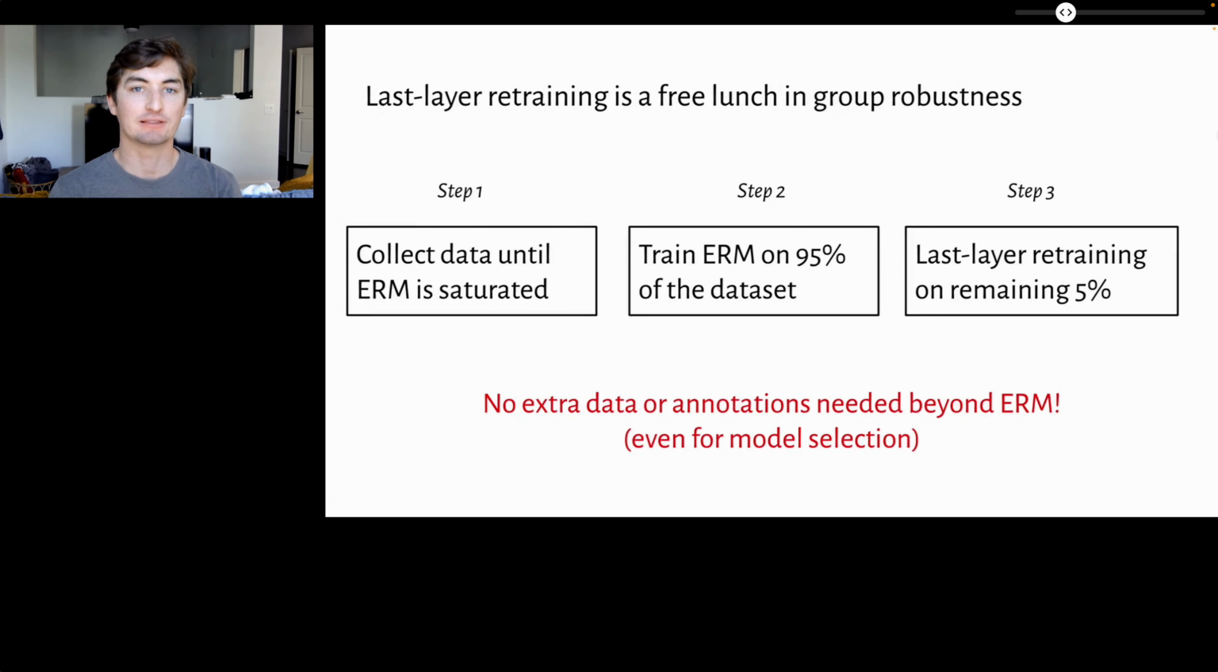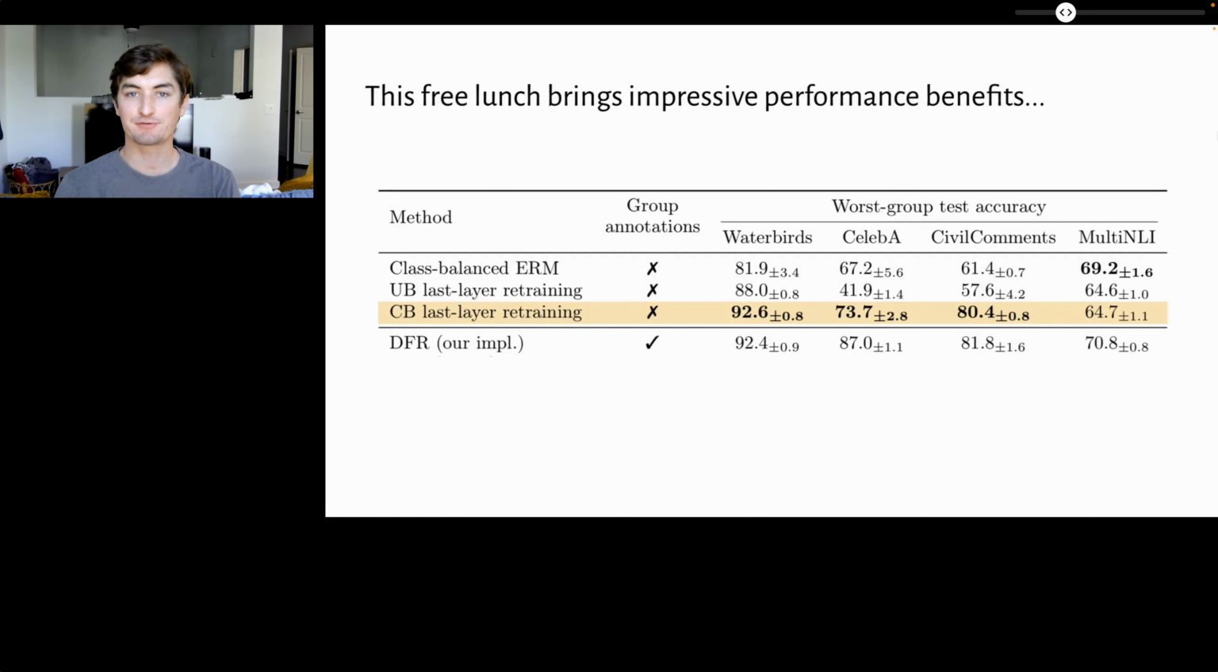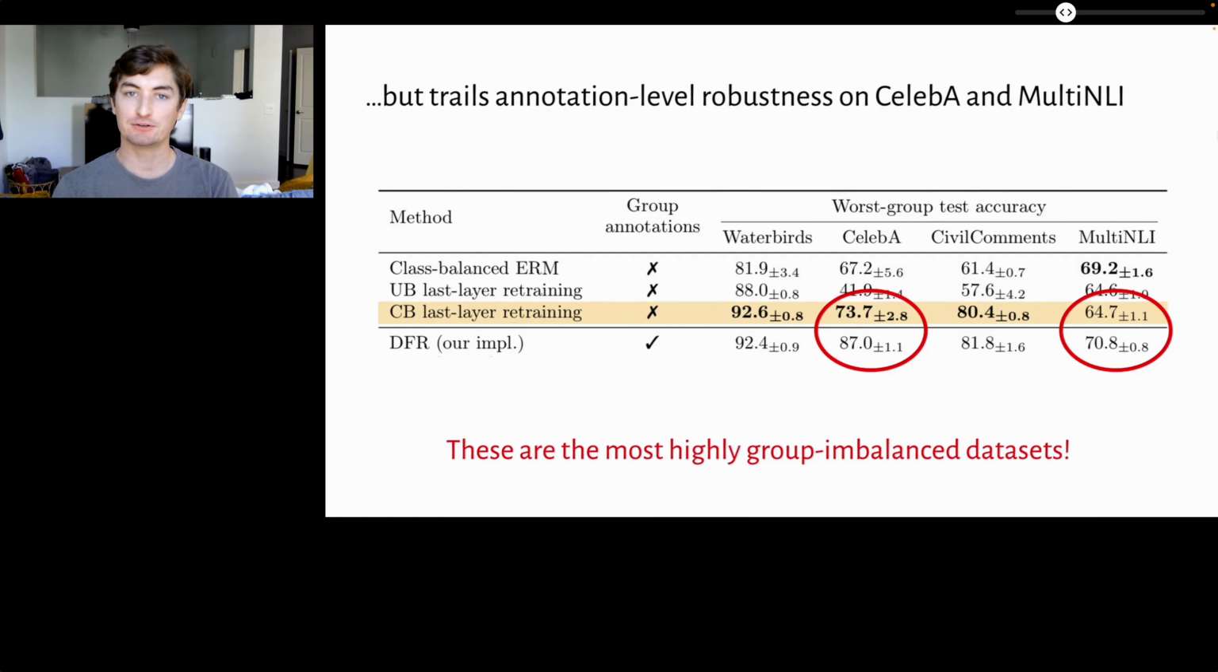Therefore, we propose that last-layer retraining is a free lunch in group robustness. This simple method improves worst-group accuracy with no extra data or annotations needed beyond ERM, even for model selection. This free lunch brings impressive performance benefits, but still trails annotation-level robustness on CelebA and MultiNLI.